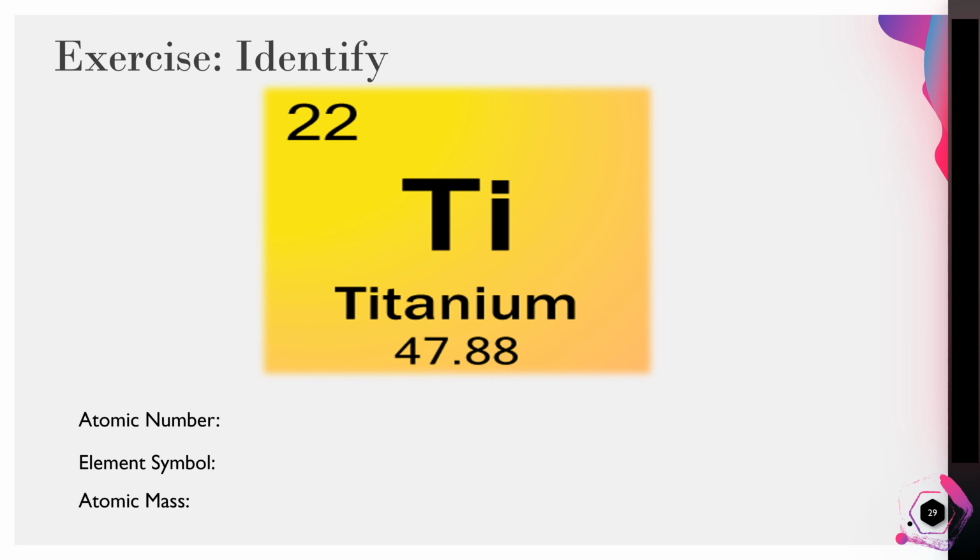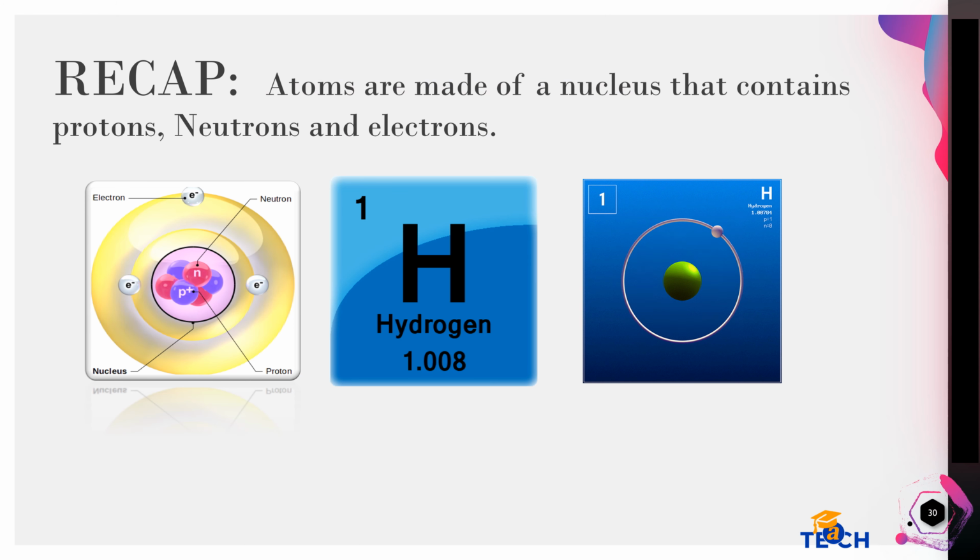Can you identify the element's atomic number, mass and its symbol? The atomic number of the given element is 22. Its symbol is Ti and it has an atomic mass of 47.88. Did you get it correctly? Well done. Let's have a little recap. Atoms are made of a nucleus that contains protons and neutrons, with electrons around it.